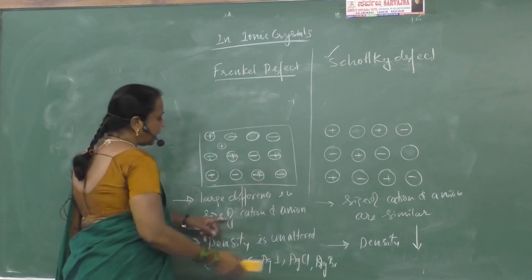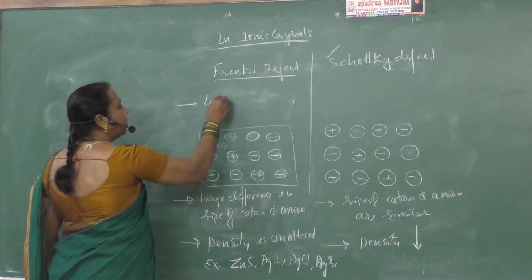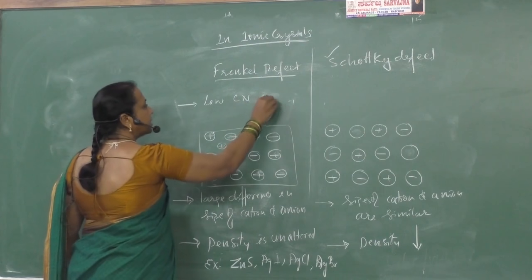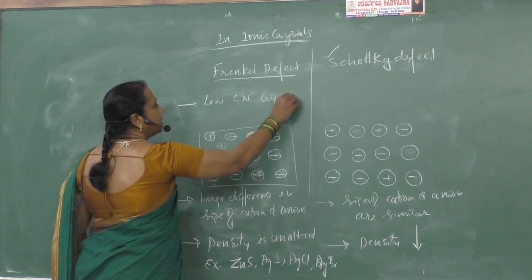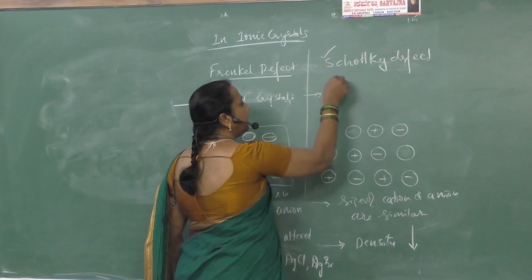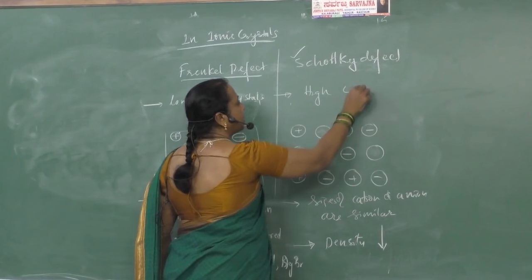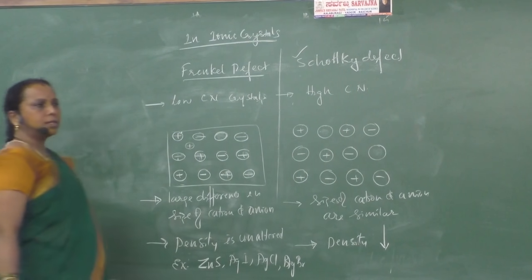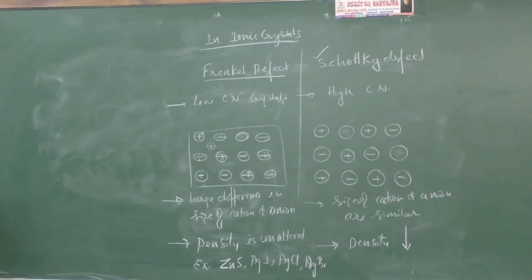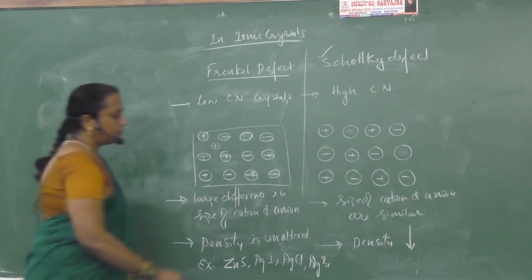One more point of difference we can add here. Instead of size, you can say Frenkel defect is seen in crystals with a low coordination number. Schottky defect is seen in ionic crystals with a high coordination number. So these are 4 differences between Frenkel defect and Schottky defect.